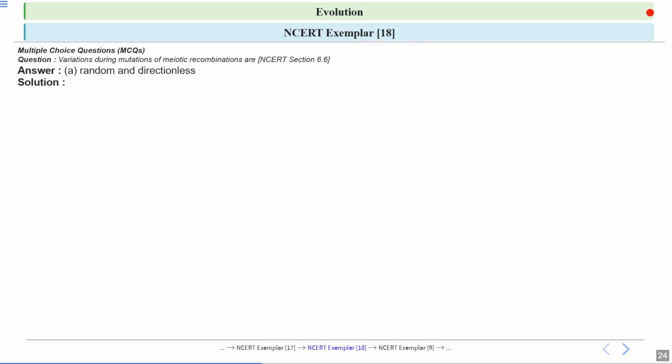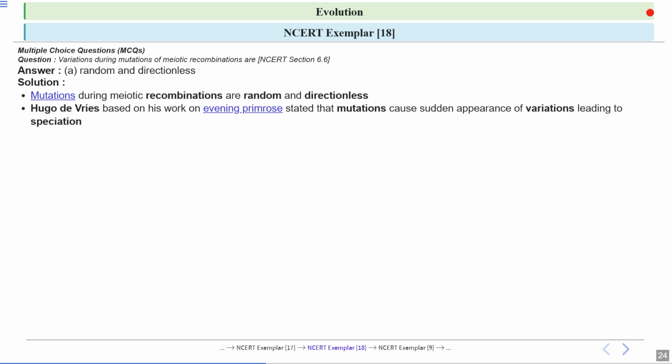Okay, option number A, random and directionless, is the correct answer. Now let's have a look at the explanation. See, mutations during meiotic recombination are random and directionless. Okay, so these mutations can happen by chance, and they do not follow a specific pattern or purpose.